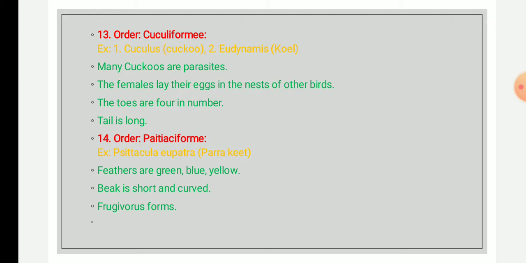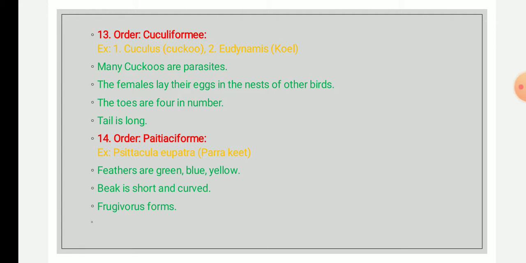Cuculiformes. The next order, order 14, is Psittaciformes.